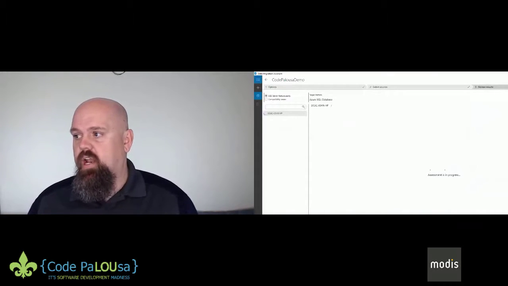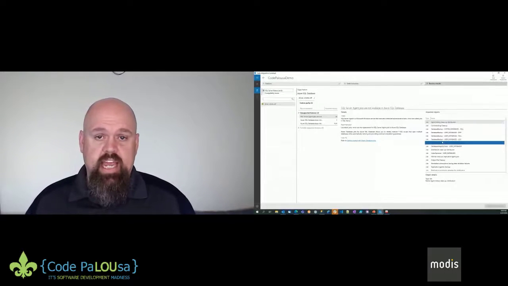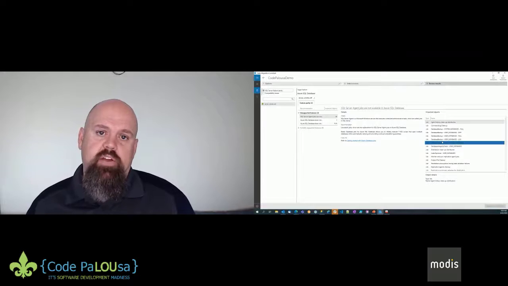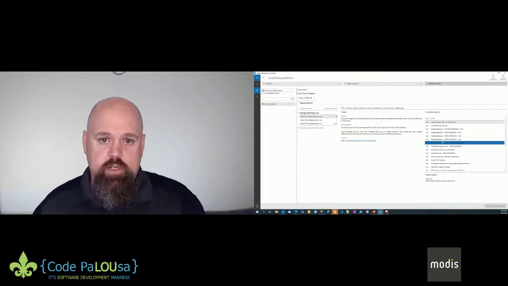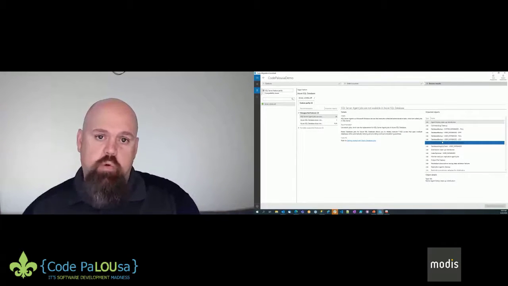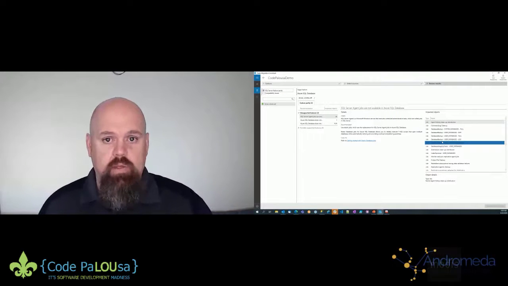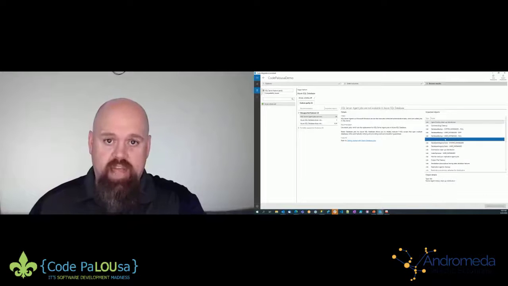On the right-hand side, we've got some jobs. These are SQL Agent jobs, because I can't migrate jobs. This is part of the feature parity. I can't migrate jobs from a full-blown SQL instance into Azure SQL database. So it recognizes that the product I'm going to won't support that. So hey, FYI, if you need that job, you have to go figure out a way to make that work with Azure SQL database.